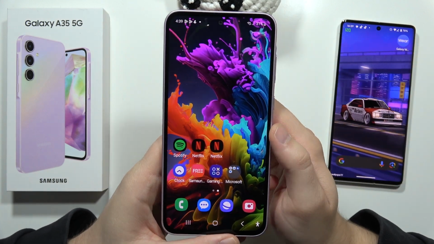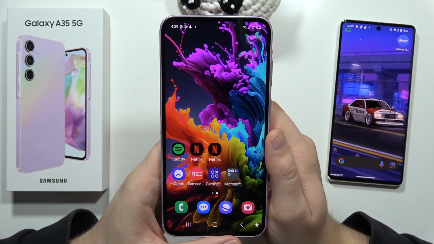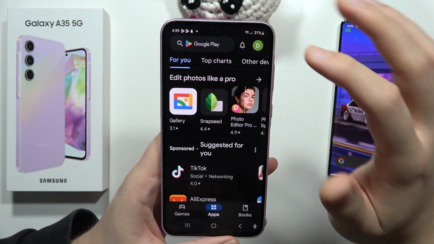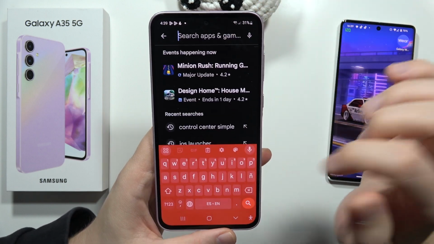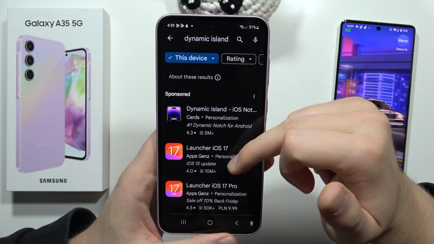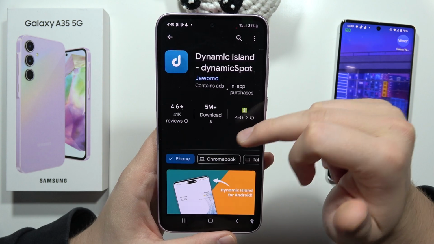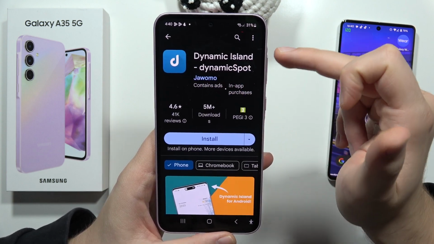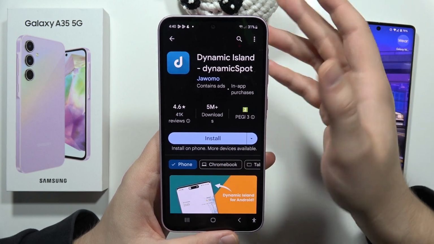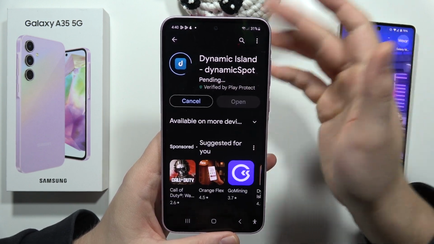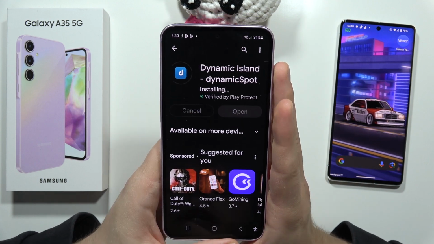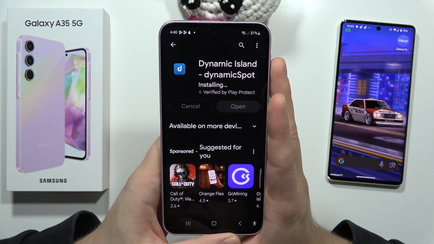Hey, to get the dynamic island on the Samsung Galaxy A35 5G, all you have to do is open the Google Play Store, select the search bar and input this phrase: dynamic island. I can actually recommend you find this icon, the Dynamic Spot. I'm using it on any smartphone that I'm making these tutorials for, and it works really nice and it's completely free. Now we have to wait for this downloading process.